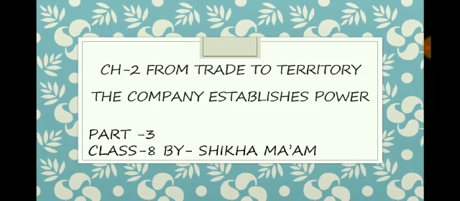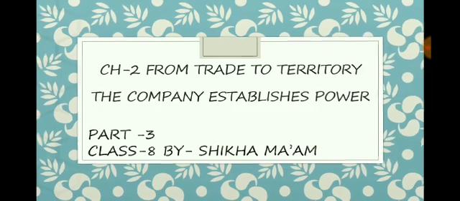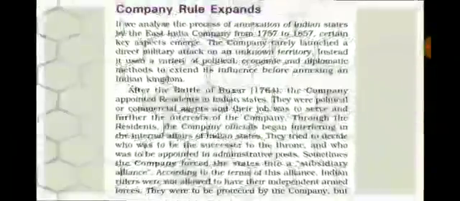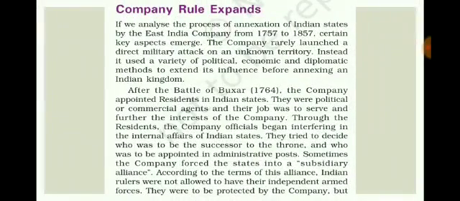So students, in this video we will see how the company expanded its rule by setting up a new administration. Now, the East India Company had different ways of expanding its rule in India. It did not always launch a direct military attack on Indian territory. It used a variety of political and economic methods to extend its influence.